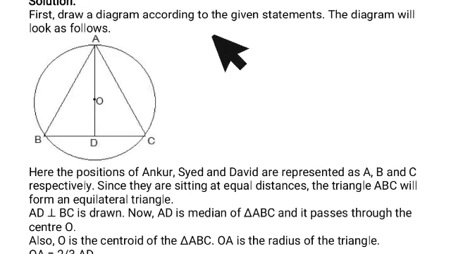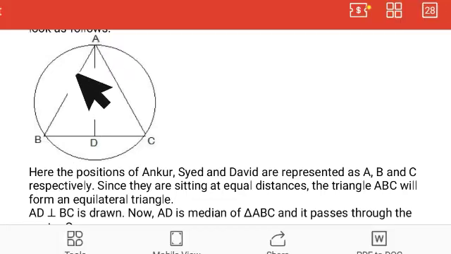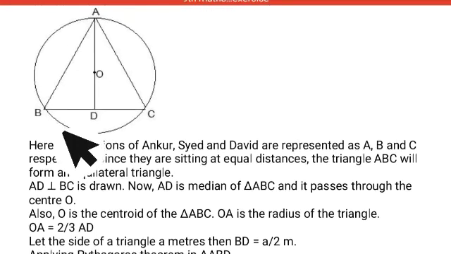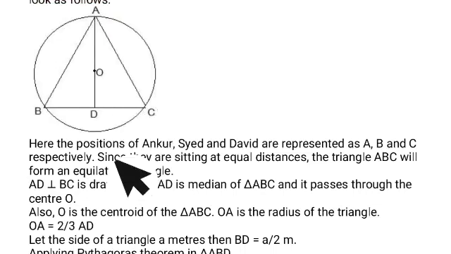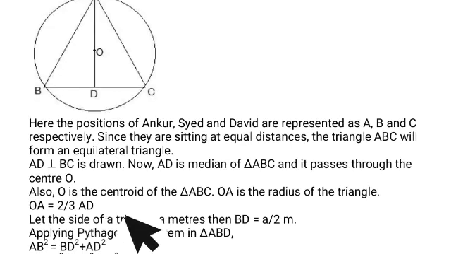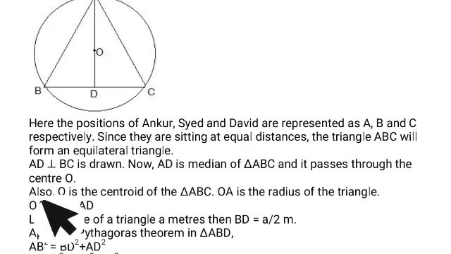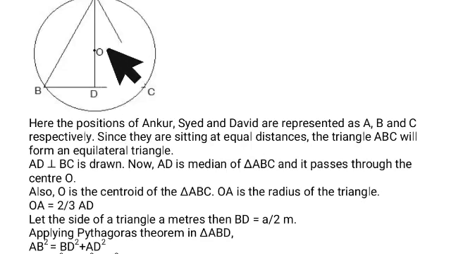Okay, so first, to draw according to the given statement, the diagram will look as follows. Ankur is A, B is for Syed and C is for David. These all are connecting each other with the telephone. We can see that AD, which we have to draw, is perpendicular to BC, and O is the centroid of triangle ABC. OA is the radius. Therefore, OA is 2/3 of AD.